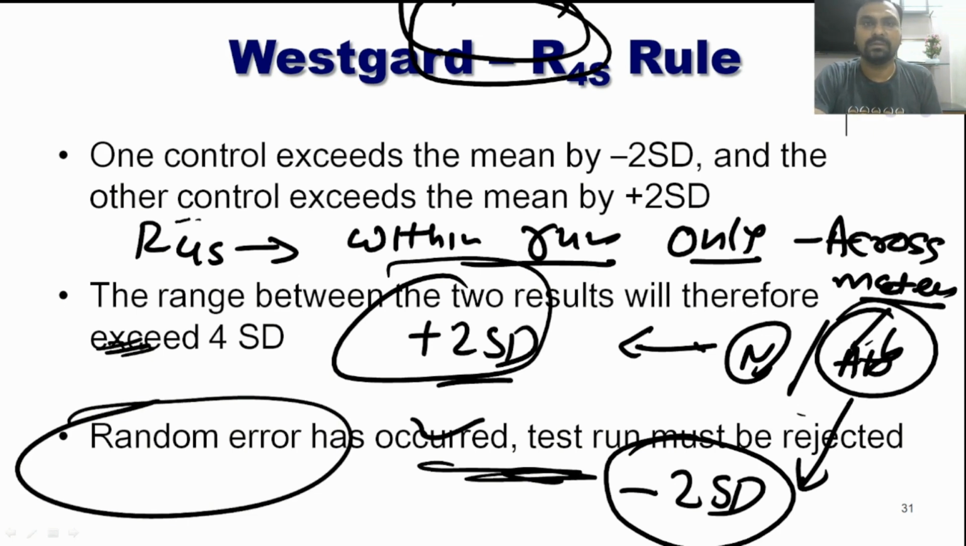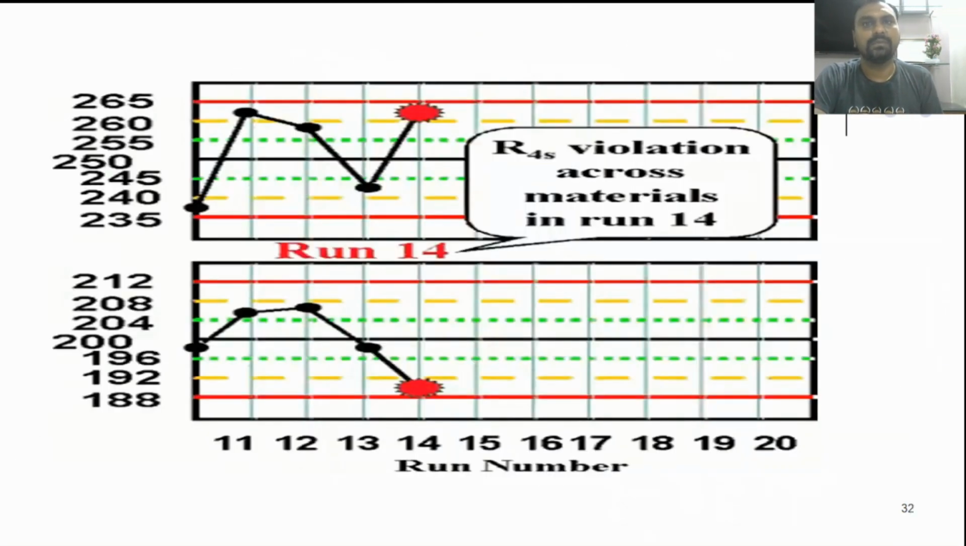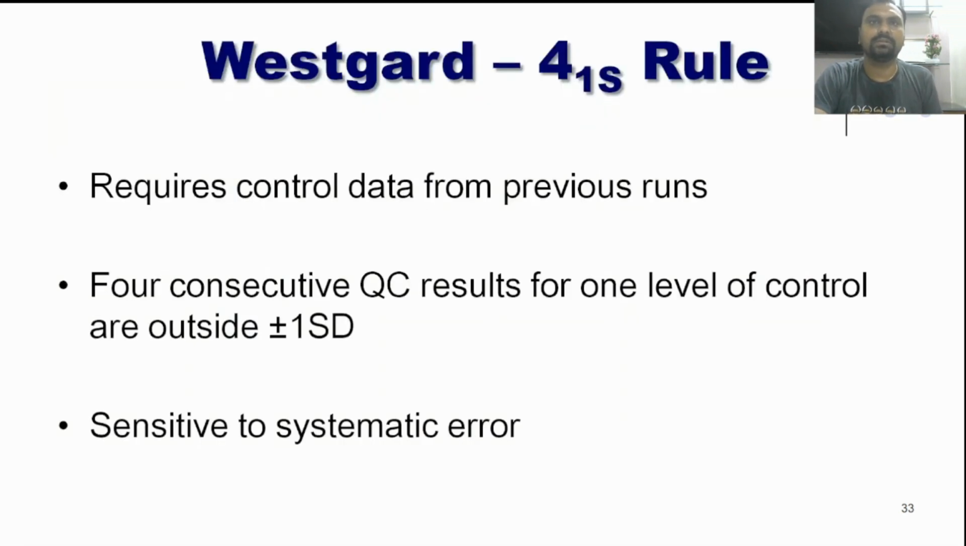Okay, so it is not possible that one control will be outside plus 2SD and another control outside minus 2SD. It is not possible, so it will be a random error. You can see it is for the within run only. So at the 14th you can see your normal control is plus 2SD and your abnormal control is minus 2SD. That means there is some random error, so it is a violation of the R4S rule.